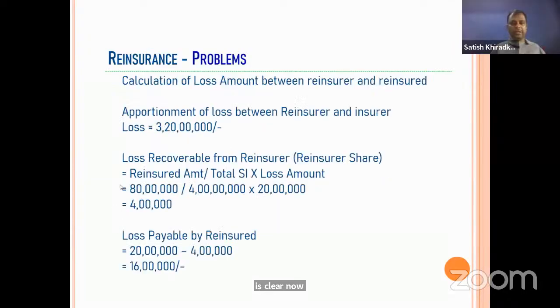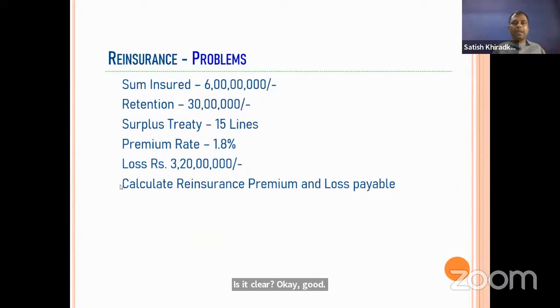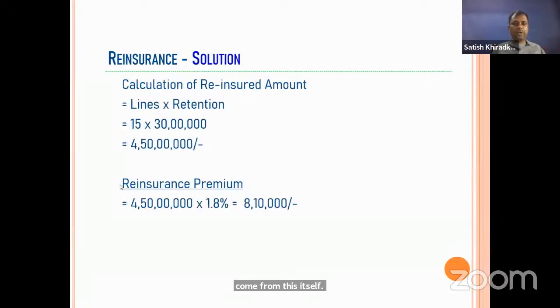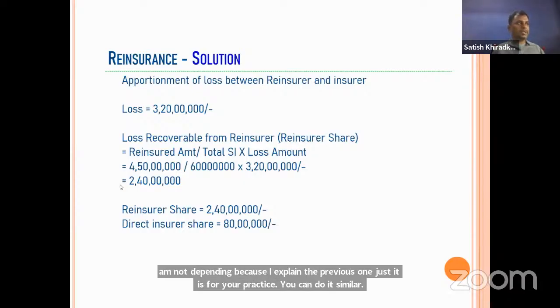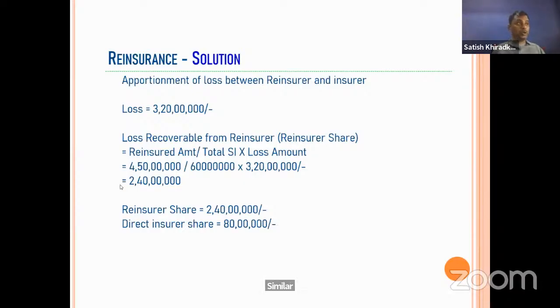If you go through this one and practice it, definitely 3-4 questions will come from this itself. Another similar question is there. I'm not repeating it because I explained the previous one; it is just for your practice. Remember that they can ask you the direct insurer share, the insurance company share, or the reinsured share.